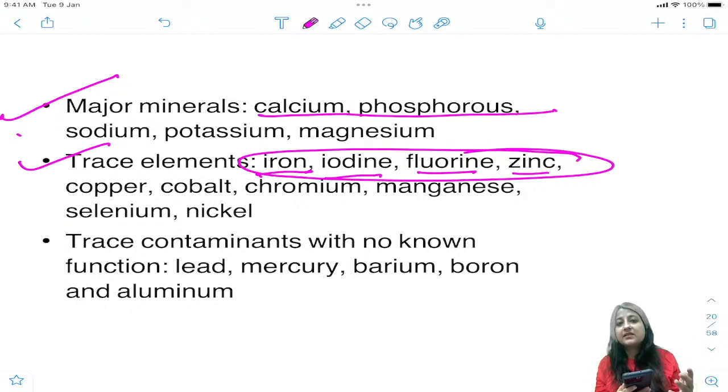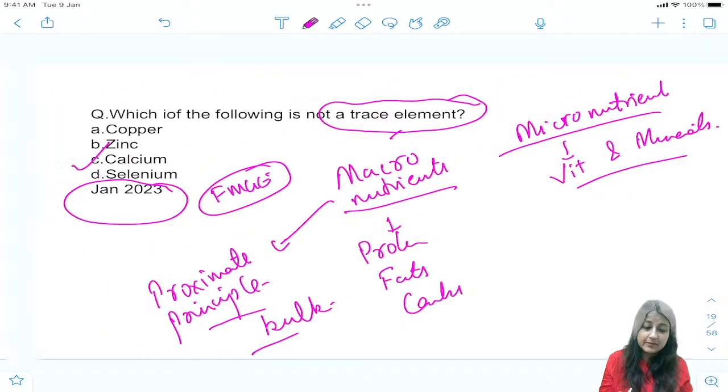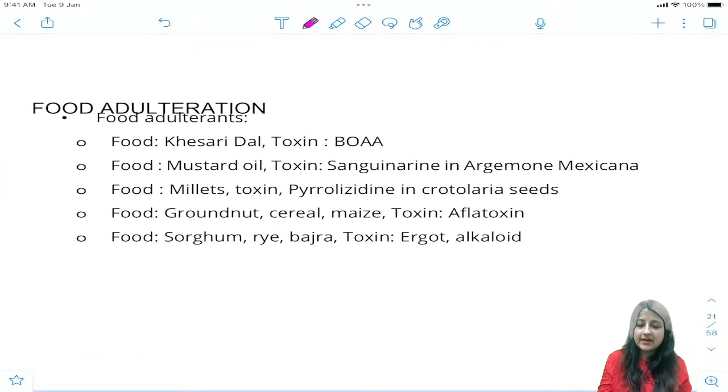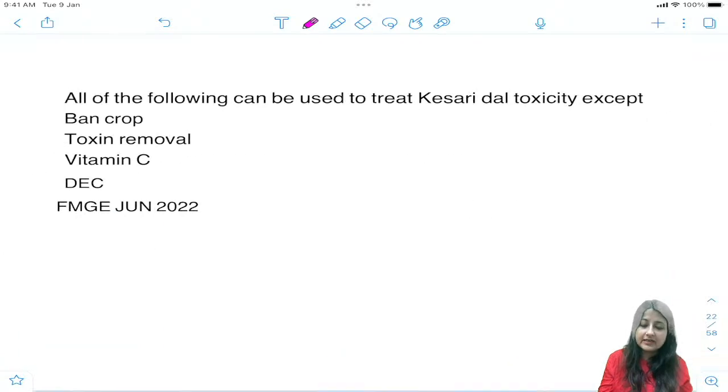ठीक है. So major minerals is calcium, phosphorus, sodium, potassium, magnesium. The trace elements हो गया तुम्हारा iron, iodine, fluorine as well as zinc. Got it? Everybody, is it clear? ठीक है. This is an important question. Please don't mess up. So यहाँ पे your answer becomes calcium. All right. Now let us first look at MCQ, then do the topic of food adulteration.